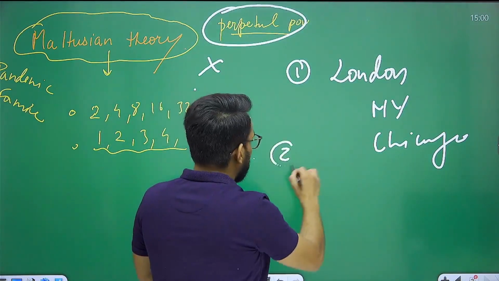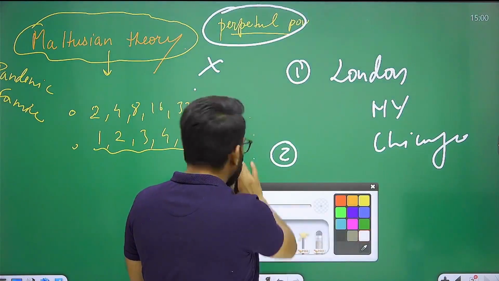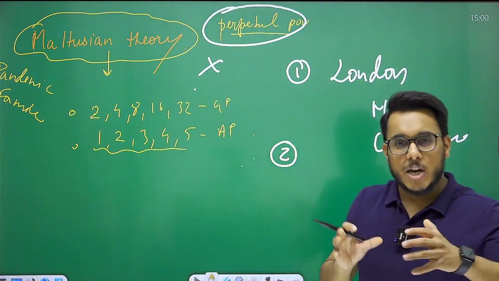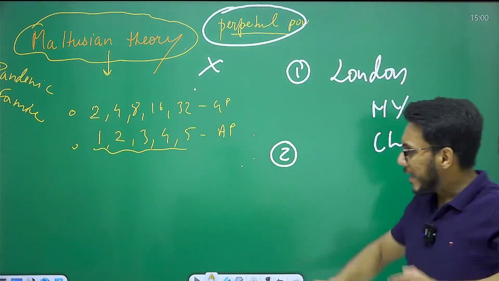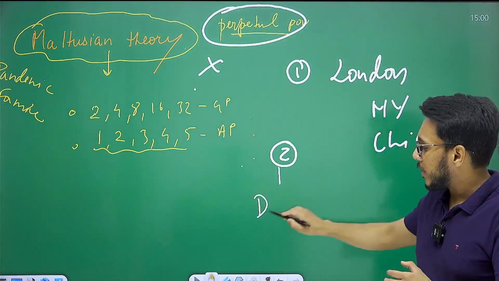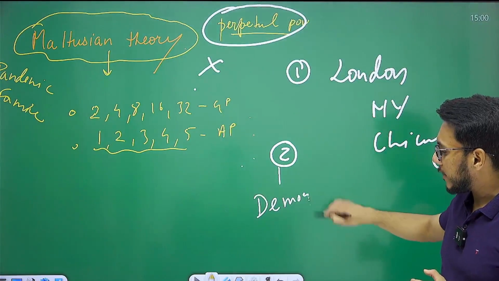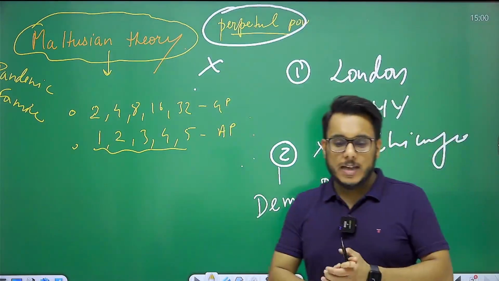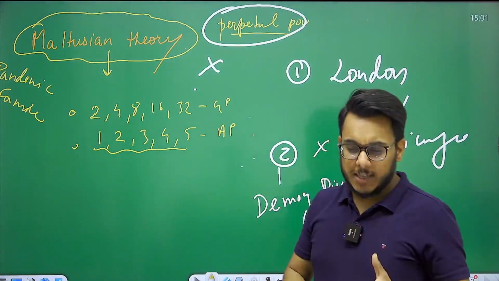The second thing that comes here is that this theory sees population as a burden, population as pressure. It ignores the concept of demographic dividend. So this theory is discarded, and not that much acceptable.